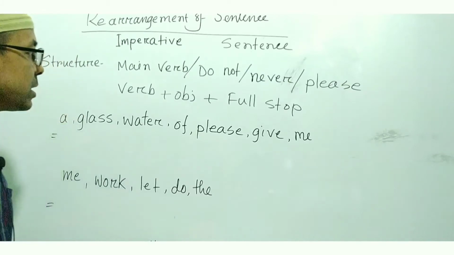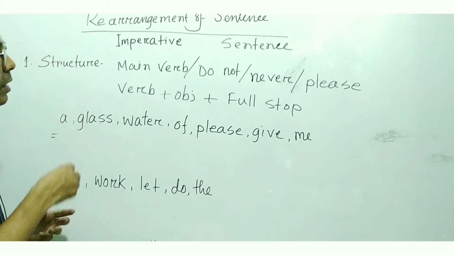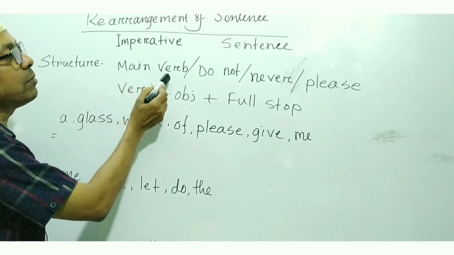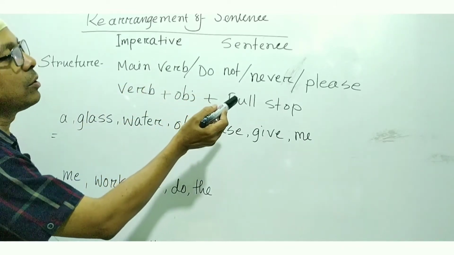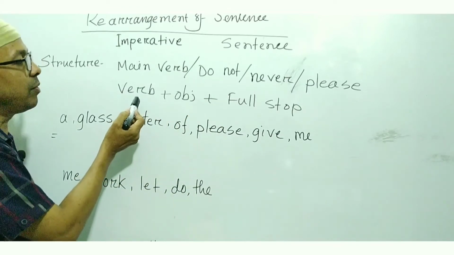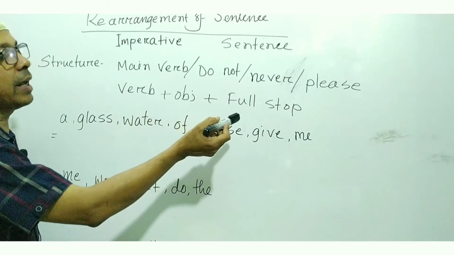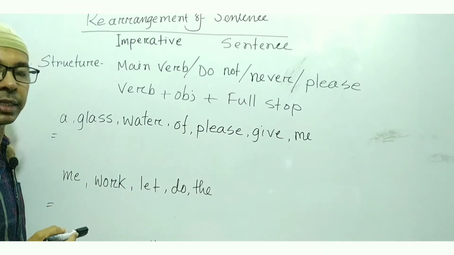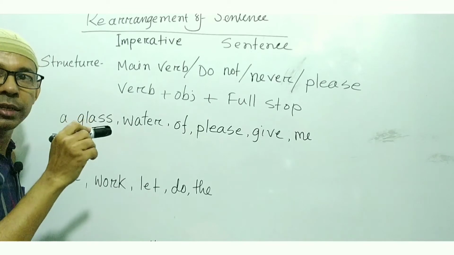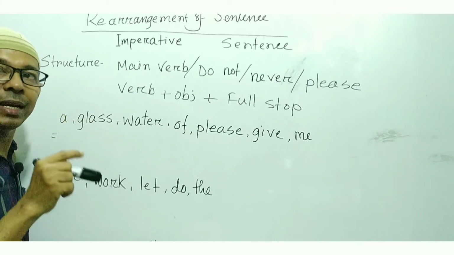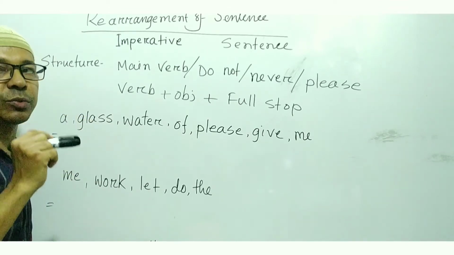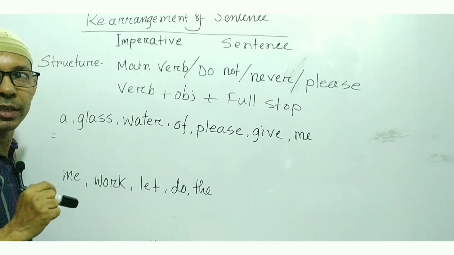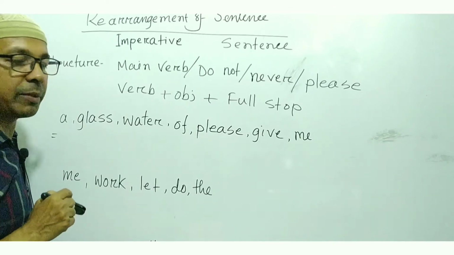So my dear student, the structures of imperative sentences are like this. At first main verb, do not, never, please or verb, object, or at last full stop. You have to remember that in an imperative sentence a full stop should be given at last. In an interrogative sentence a question mark should be given. In an assertive sentence a full stop should be given at last. So you have to remember.